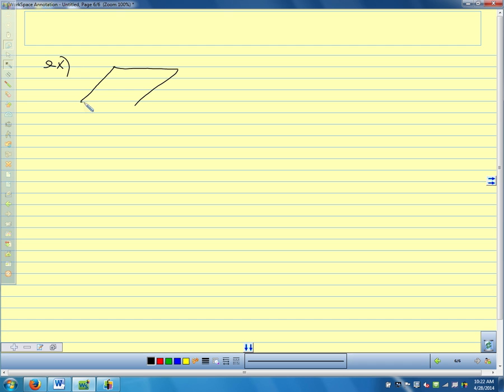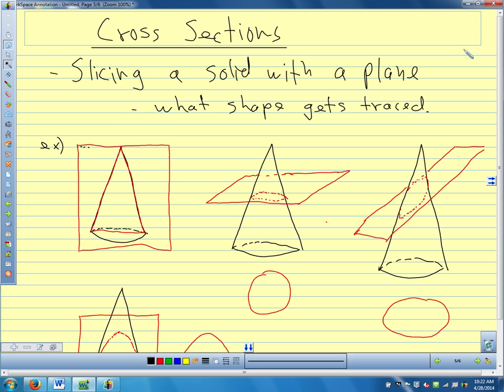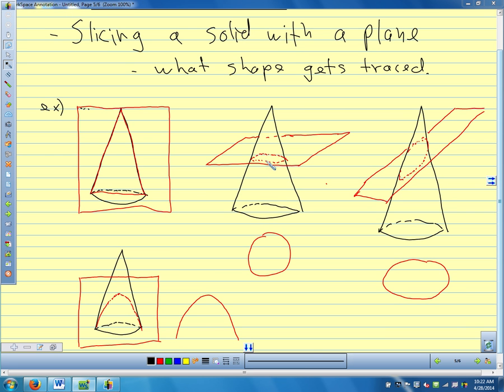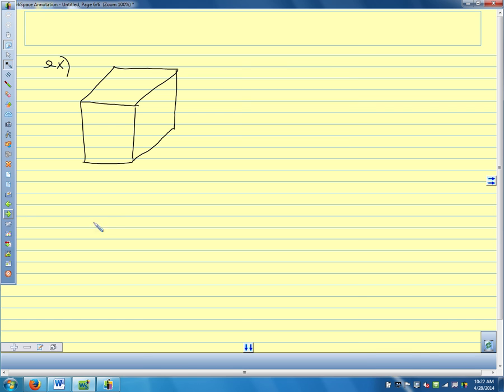So here's my cube. Now the book will ask you to sketch a cross section, and it's asking you to do just exactly what we did on this last page. Just take your plane, it cuts through your shape. What gets traced out when you cut through there? So what if we cut through the square with a plane that was going just like the screen? What if we took a plane like a knife or a guillotine, and we cut through that square? What shape would we end up with?